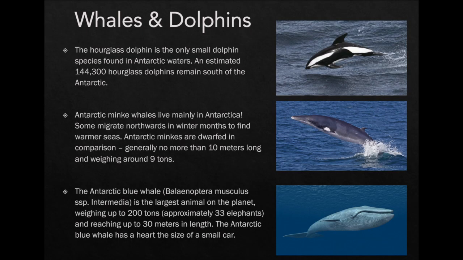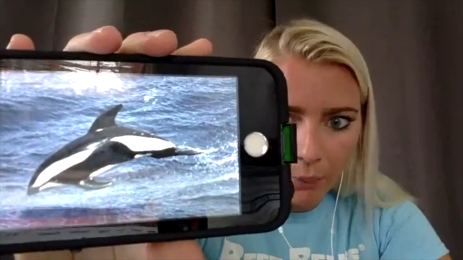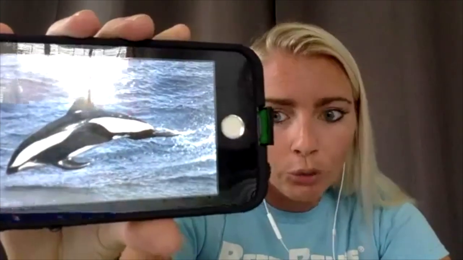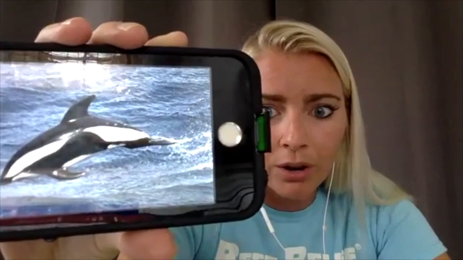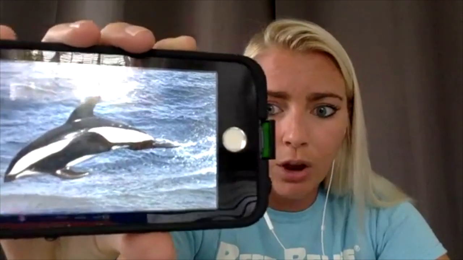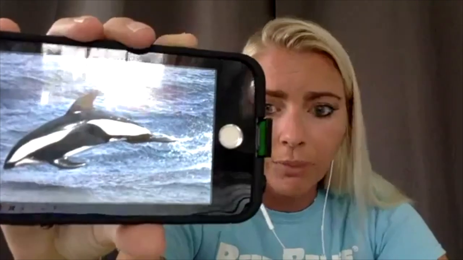All right, the next that I want to talk about are some different whales and dolphins that they have in Antarctica. So we have the hourglass dolphin. So the hourglass dolphin is a really interesting looking dolphin, and it's called this because of the design on its body. So here we go. Here is a really cool photo of an hourglass dolphin. You see that right there? That is a picture of an hourglass dolphin. It is the only small dolphin species found in Antarctica. There's about 144,000 hourglass dolphins in Antarctica.